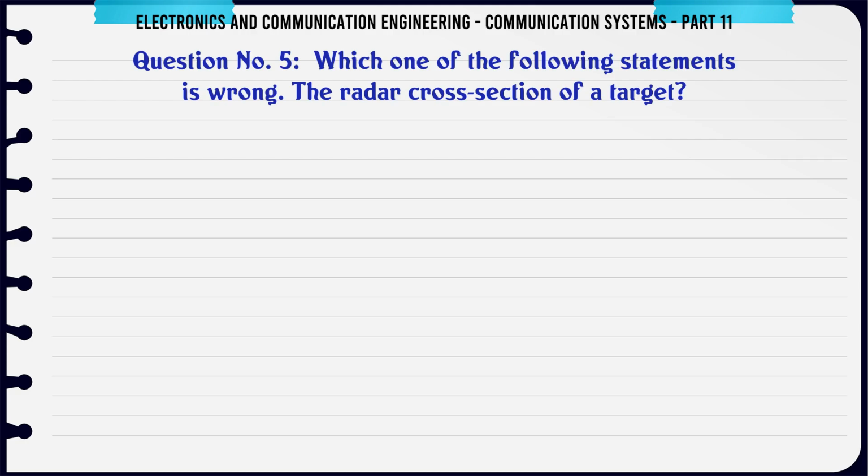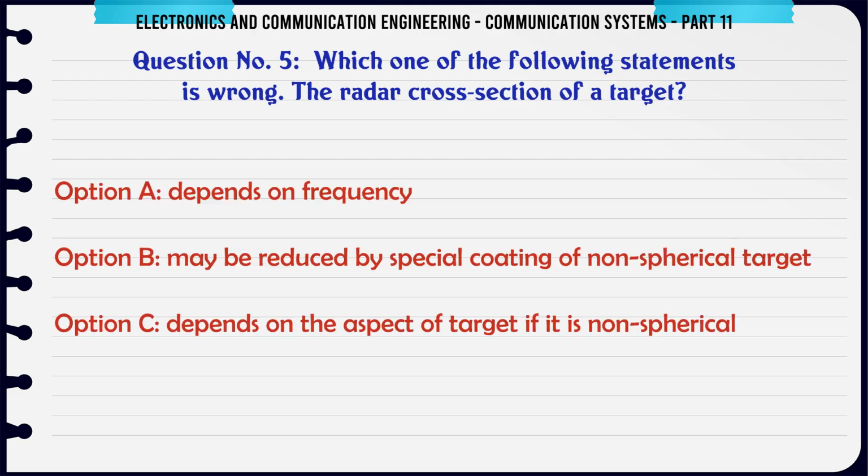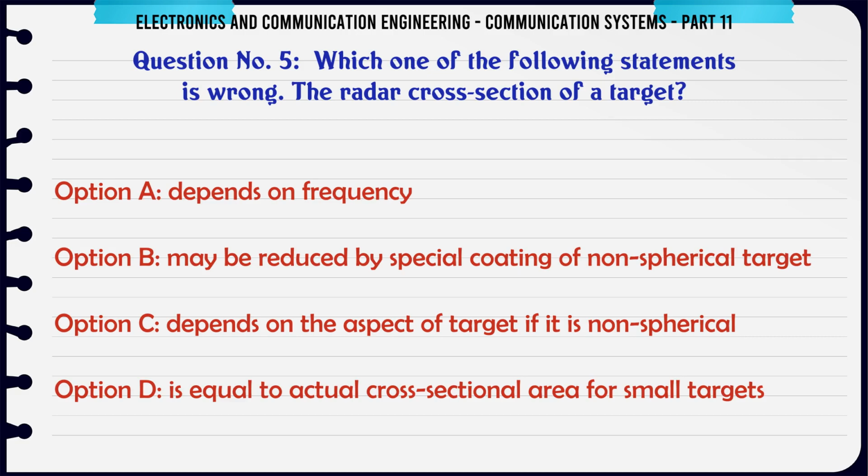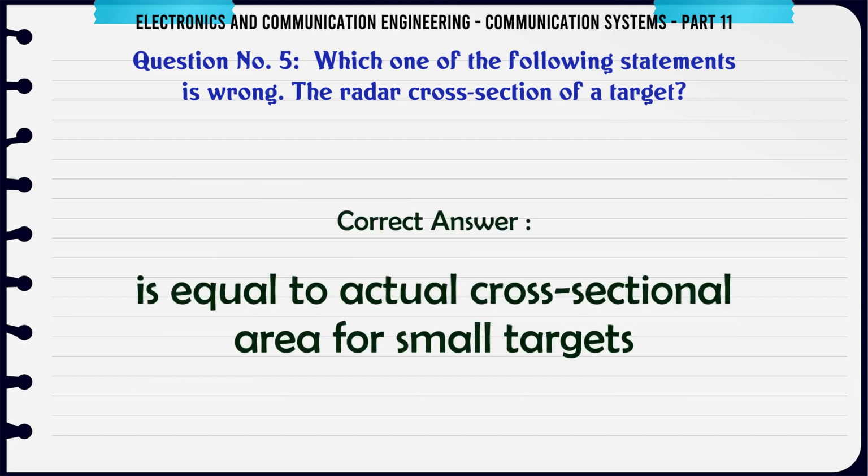Which one of the following statements is wrong? The radar cross-section of a target: A, depends on frequency; B, may be reduced by special coating of a non-spherical target; C, depends on the aspect of the target if it is non-spherical; D, is equal to actual cross-sectional area for small targets. The correct answer is equal to actual cross-sectional area for small targets.